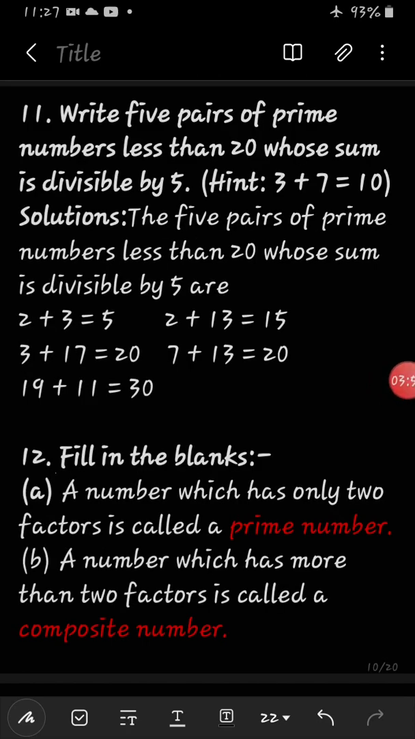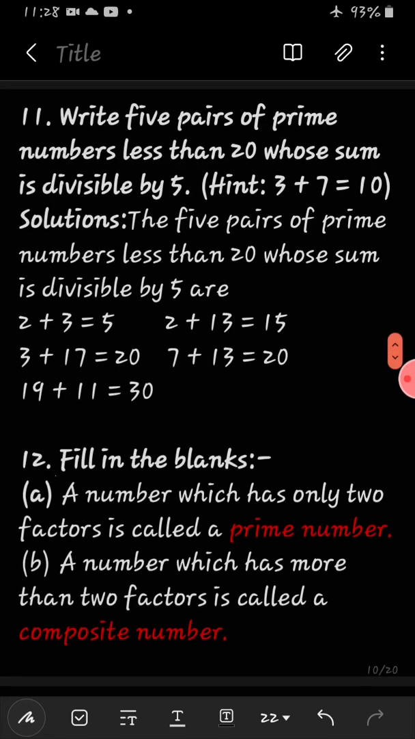Now question number 11. Write 5 pairs of prime numbers less than 20. So we have to write 5 pairs of prime numbers, less than 20, and whatever result we get after adding those prime numbers, the answer should be divisible by 5. One hint: suppose 3 and 7 are the prime numbers less than 20. After adding we get 10. So 10 is divisible by 5. That way we have to find out.